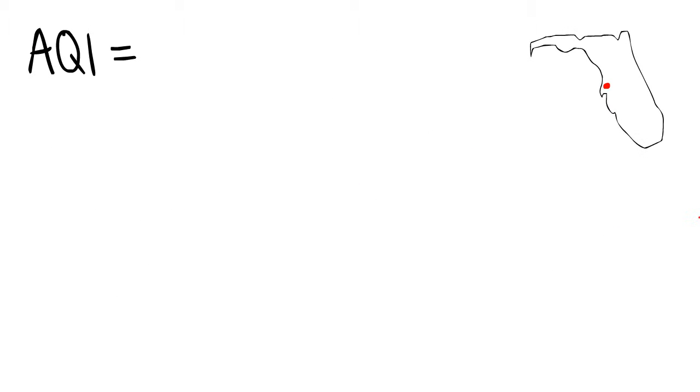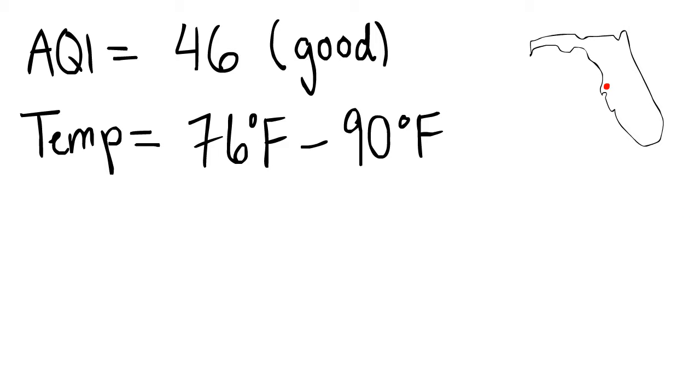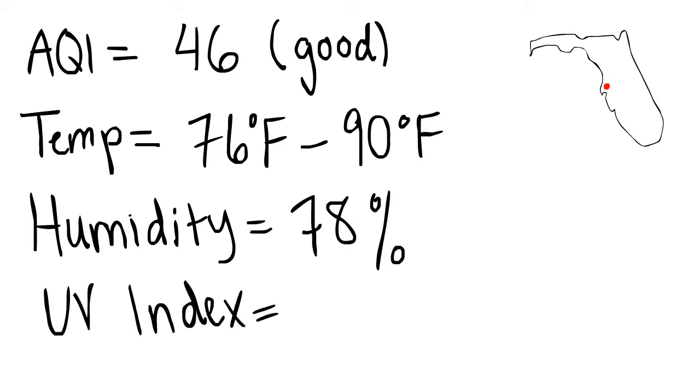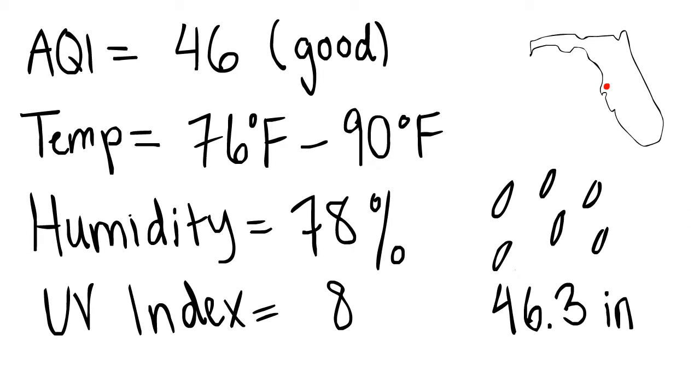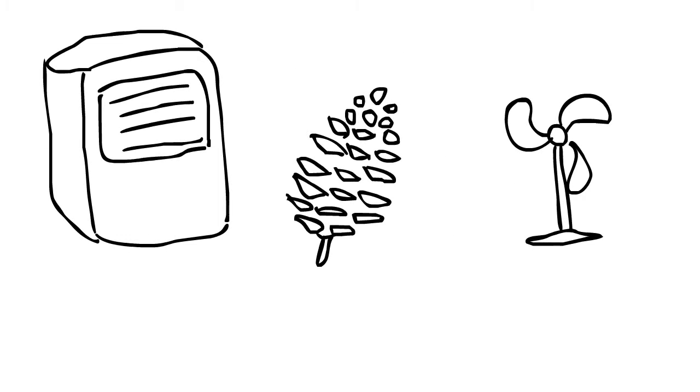Tampa, Florida had an average monthly AQI of 46. Its temperature ranged from 76 degrees Fahrenheit to 90 degrees Fahrenheit. Its monthly average humidity was 78%. Its average UV index was 8, and its average yearly precipitation is 46.3 inches. There was a great variety of plants in Tampa, including Spanish moss, a CAM plant, the southern live oak, a C4 plant, and the slash pine, also a C4 plant. Spanish moss and the southern live oak tree are both adapted to withstand hurricanes, while the slash pine is able to thrive even in very humid conditions.